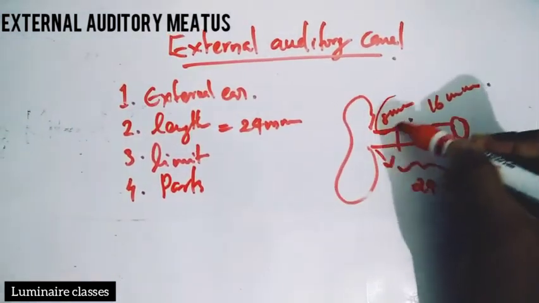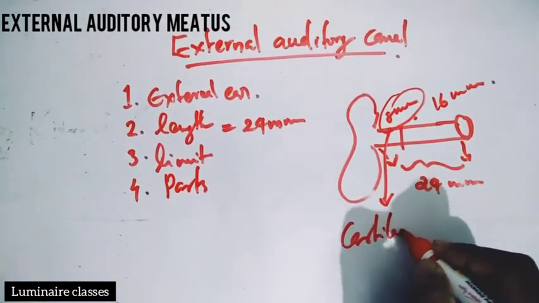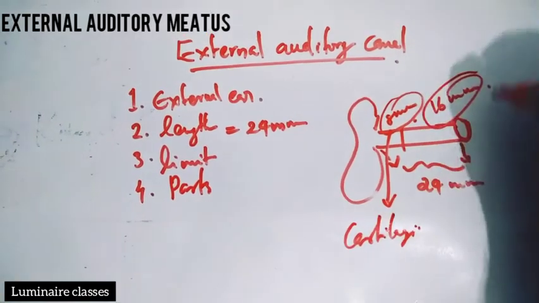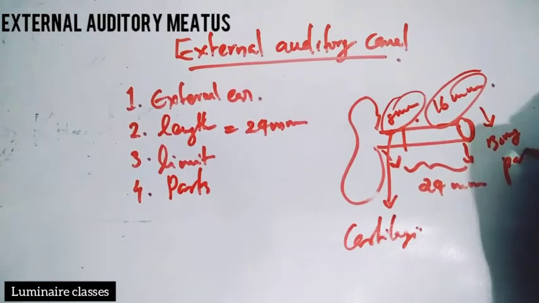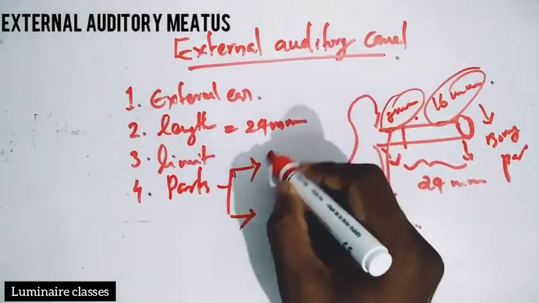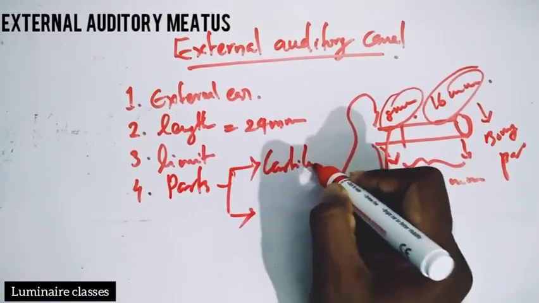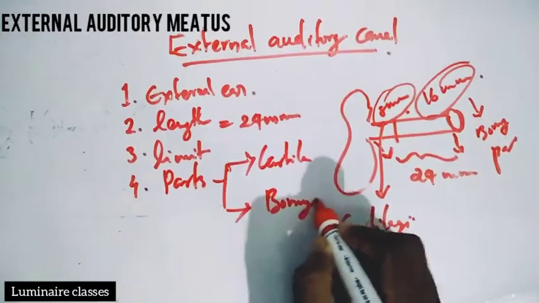The initial segment of 8 millimeter is called the cartilaginous part, and the 16 millimeter is the bony part.